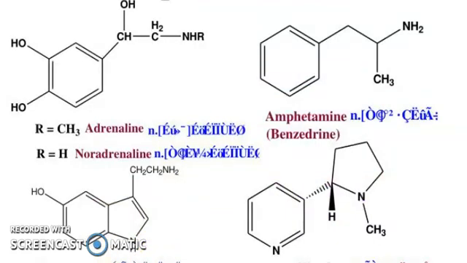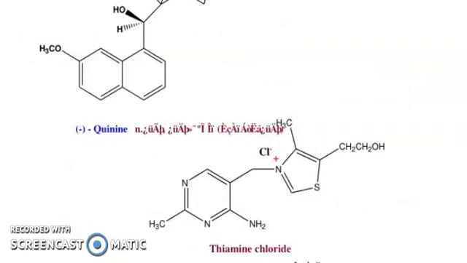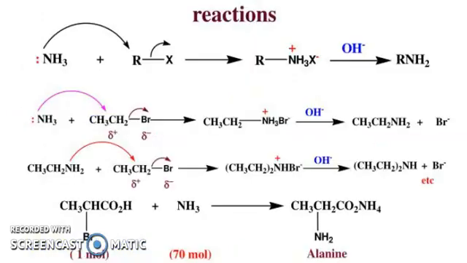Some biologically important amines: here you can see adrenaline, amphetamine, noradrenaline, and nicotine. You know the structure of nicotinic acid, pyridoxine, which is vitamin B6, and mescaline, and morphine. You can see quinine and thiamine chloride. You can also see chlorphenamine, clozapine, and 2-phenylethylamine, and histamine.